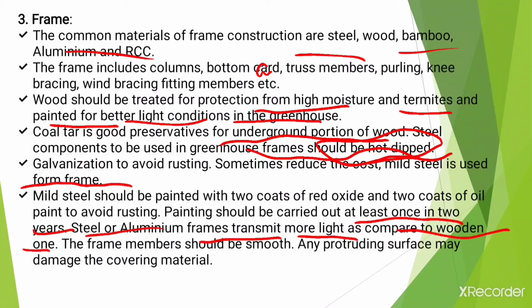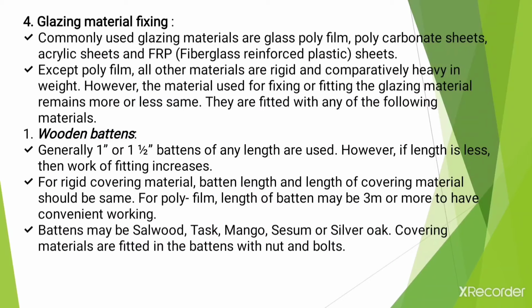Then the frame members should be smooth. Any protruding surface may damage the covering material. So the frame members should be smooth. Okay, the next point is glazing material fixing. Commonly used glazing materials are glass, polyfilm, polycarbonate sheets, acrylic sheets, and FRP, meaning fiberglass reinforced plastic sheets. Except polyfilm, all other materials are rigid and comparatively heavy in weight.